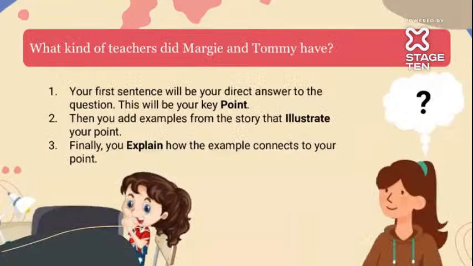Okay. Now, what kind of teachers do Margie and Tommy have? For such kind of short answers, you can use the PIE structure. What is the PIE structure? Point, illustrate, explain. Firstly, your first sentence should be the direct answer to the question. Then, for illustration, you will add some examples, and at the end, you will explain your answer. If you use this PIE structure, you will get full marks.